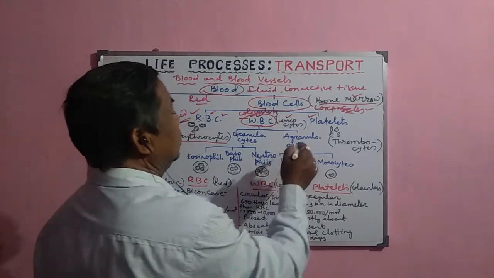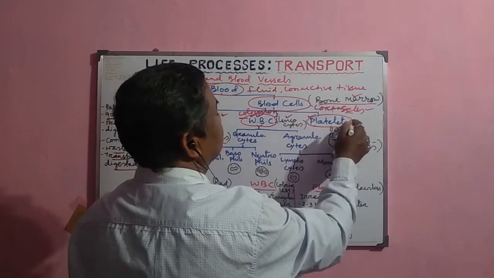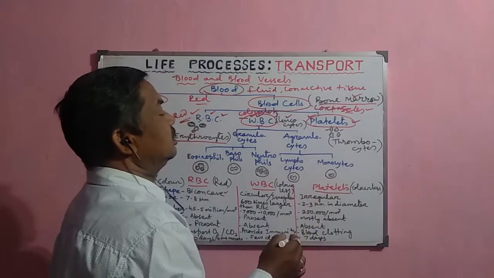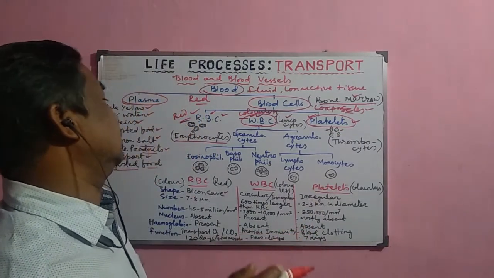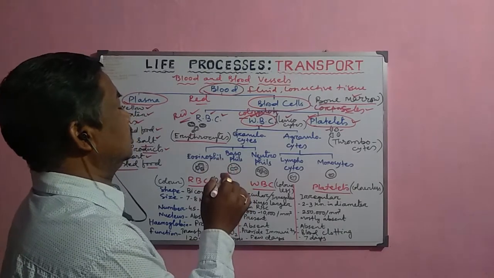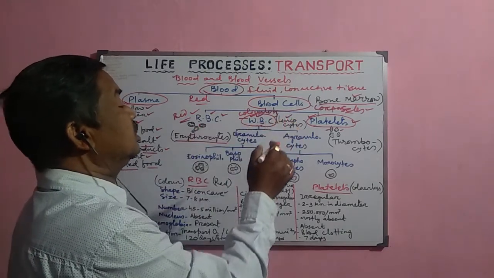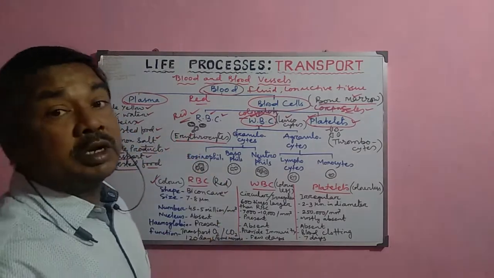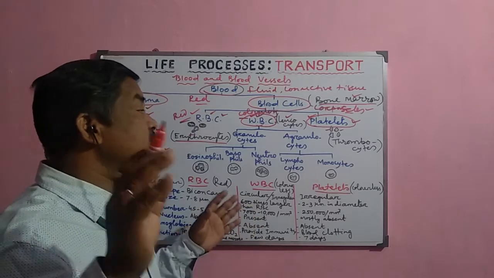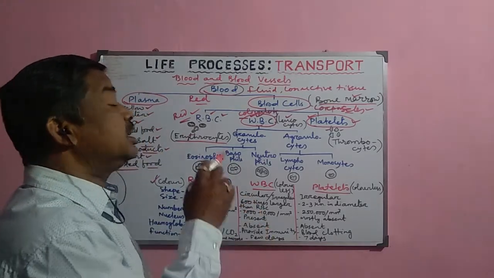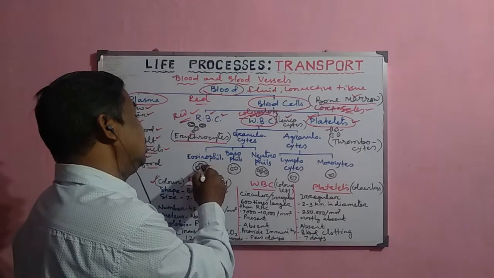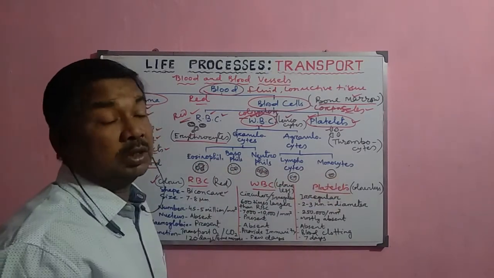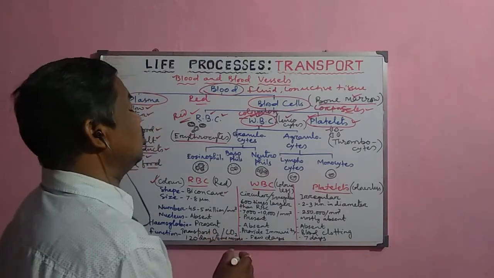Now, other important cells are the platelets. The blood platelets are flat cells, and normally they are dead in nature, and they are also called the thrombocytes. Now, the basic differences between these RBC, WBC, and platelets are discussed here. Regarding the WBC, their nuclei are very prominent and distinct, and you will find different shapes and sizes of the nucleus in the different WBC. So that is called nuclear polymorphism.